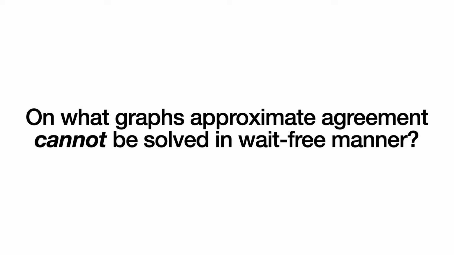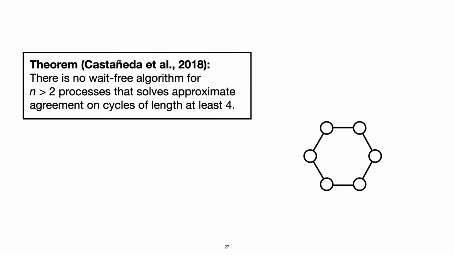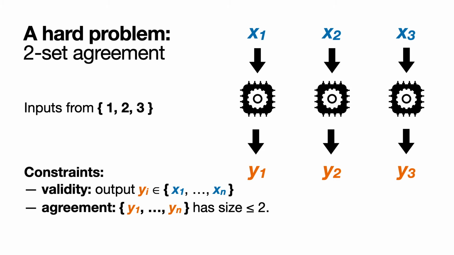Let's start by examining on which graphs approximate agreement cannot be solved in a weight-free manner. To this end, I want to first present a variant of the clever reduction by Castaneda and others. While they consider a slightly different problem variant, the reduction actually shows that approximate agreement is hard on cycles. We can then easily extend this argument to some other types of graphs as well. The proof is via a reduction from two-set agreement, which is a relaxation of the consensus problem.